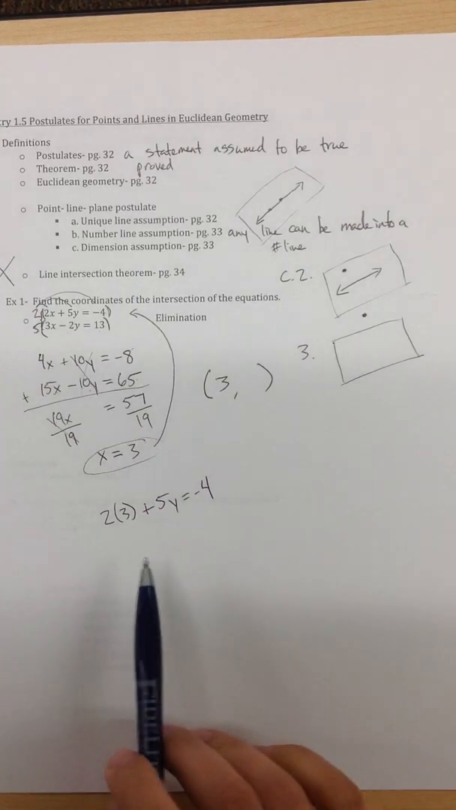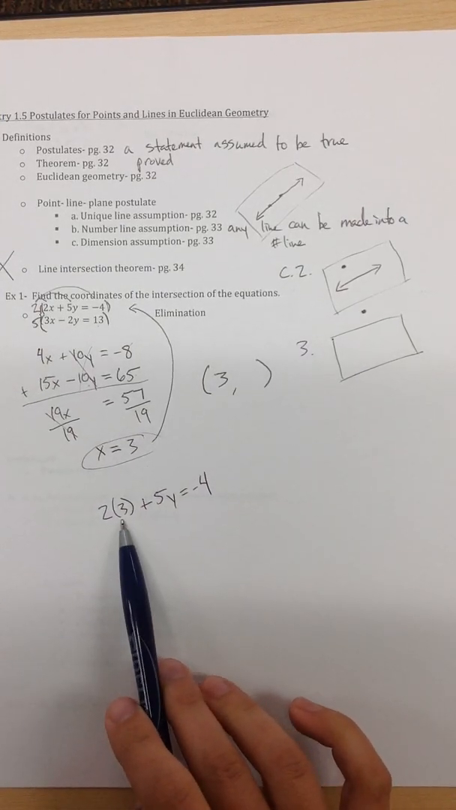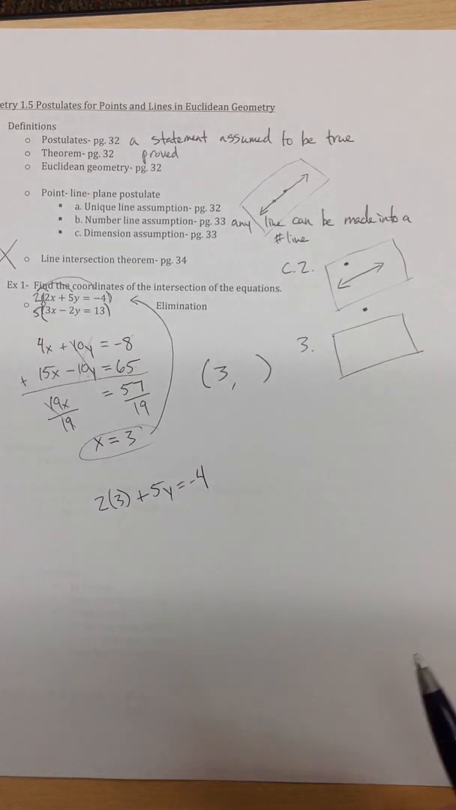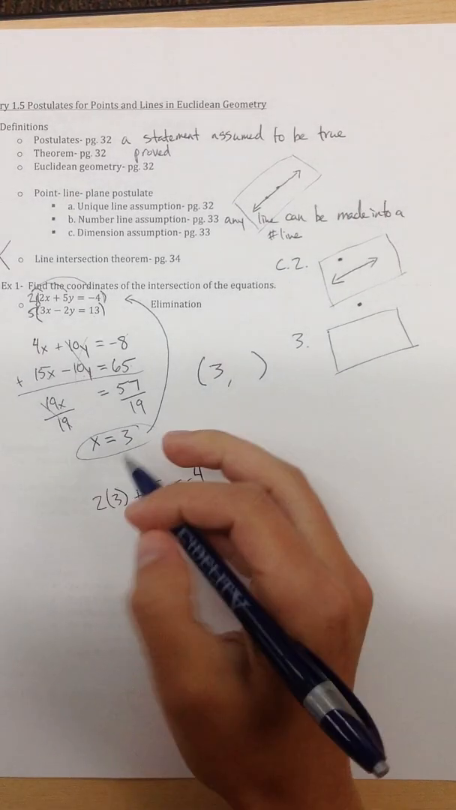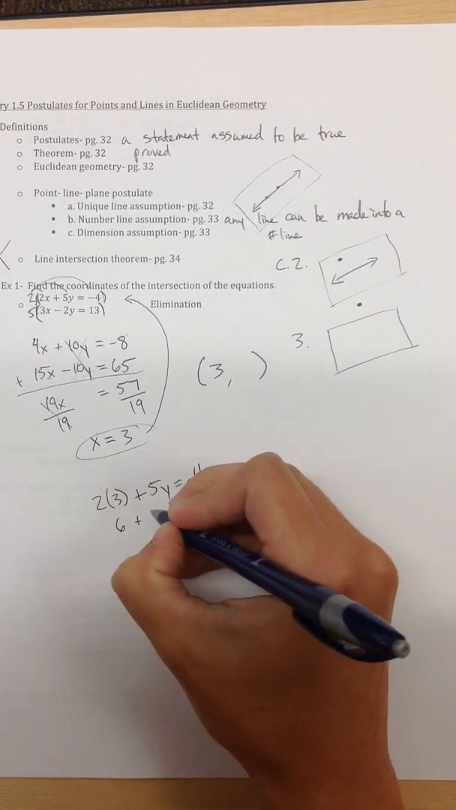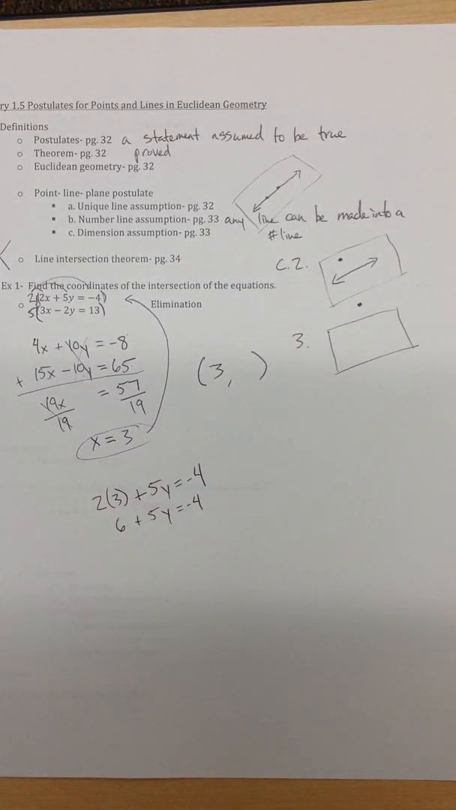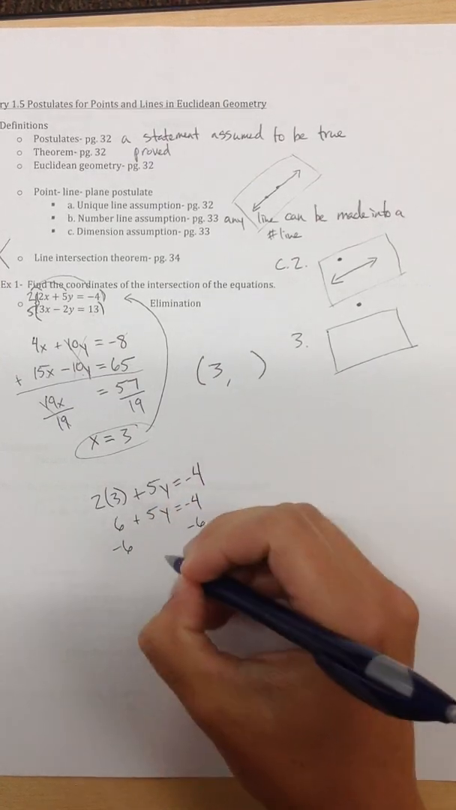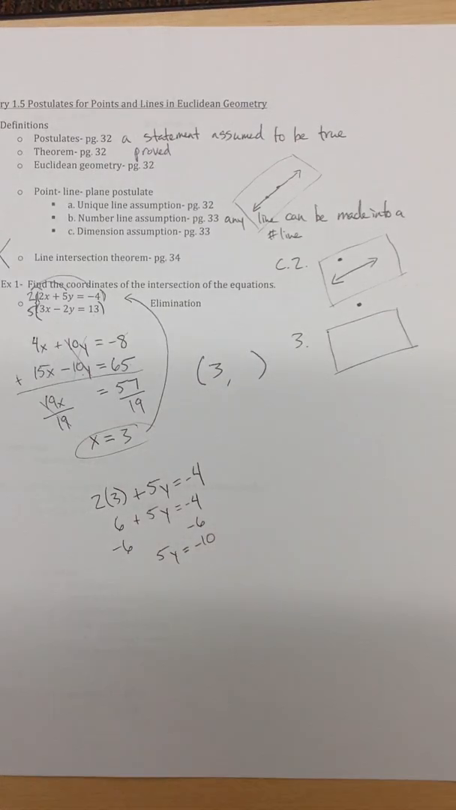Okay, so again, now instead of having two variables to deal with, an x and a y, I plugged in for x, so now I just have a y to deal with. And then I solve this out just like an equation, so I'd simplify this here first. I'd go 2 times 3, get 6, plus 5y is equal to negative 4. And then to get the 5y by itself, I would subtract 6 from each side. So then I'd have 5y is equal to negative 10.